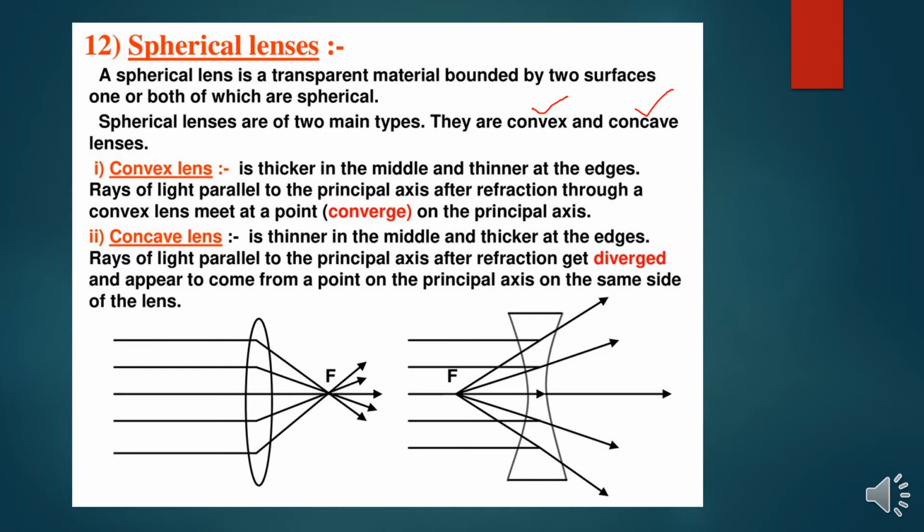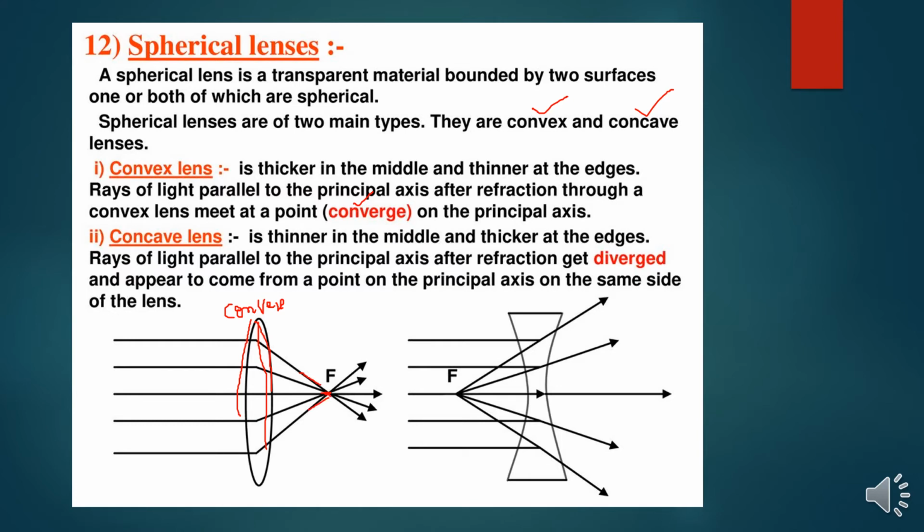A convex lens is thicker in the middle and thinner at the edges. A ray of light parallel to the principal axis, after refraction through a convex lens, meets at a point. That means it converges. You can see this is the convex lens. At the middle it is thicker, and at the edges it is thinner, right? So the rays which are parallel, coming from the source, converge at a point.